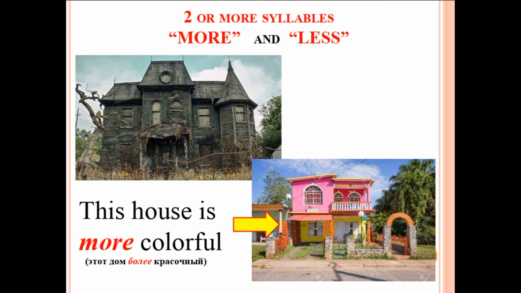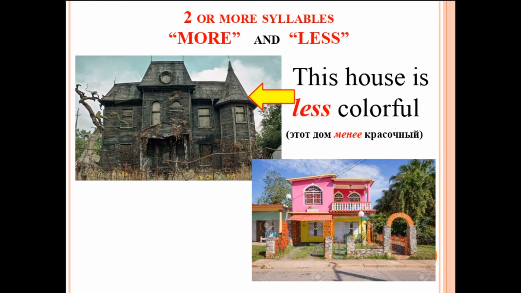And this house is dark, so I can say this house is less colorful, yeah? We use more and less when we are comparing with long adjectives, more than two syllables, yeah?